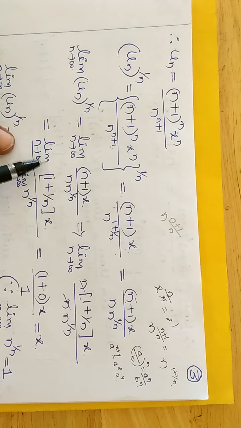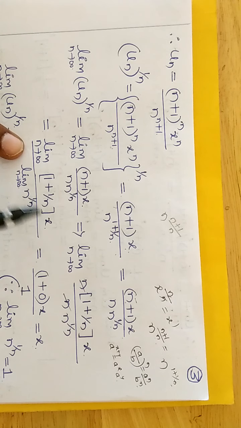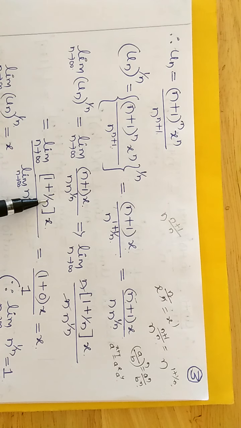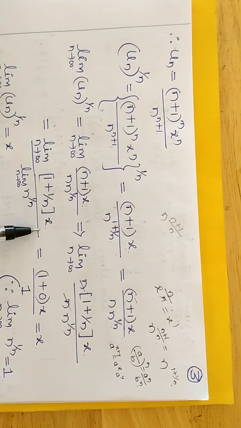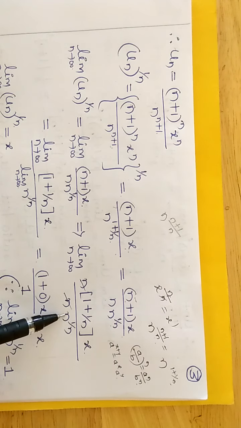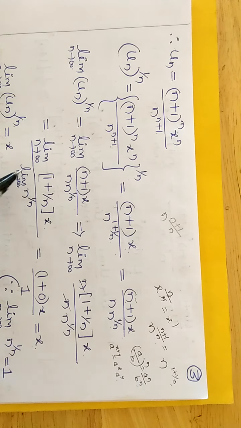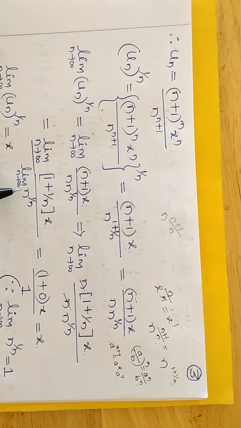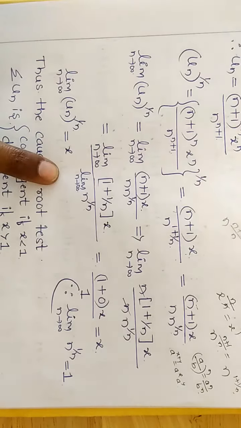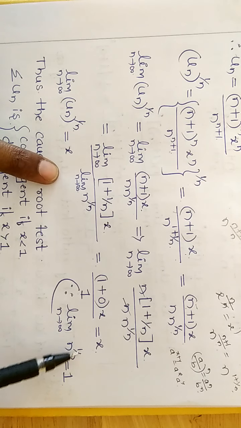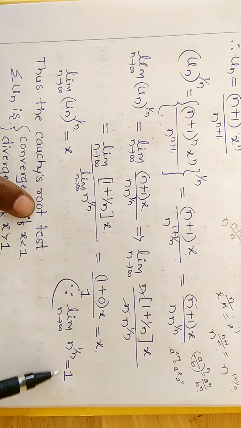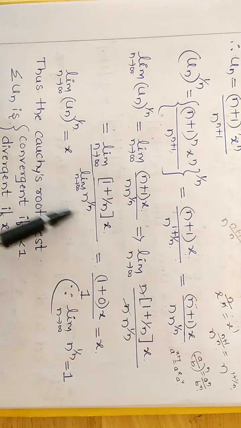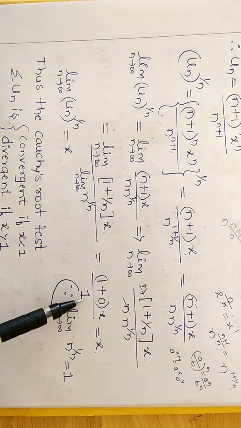So limit as n tends to infinity of 1 plus 1 divided by n into x, whole divided by limit of n raised to 1 by n, since limit of a by b can be written as limit of a divided by limit of b. We have one standard result: limit of n raised to 1 by n as n tends to infinity is equal to 1. So the denominator value becomes 1.